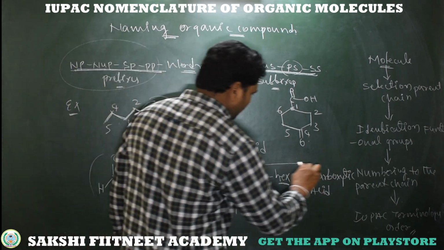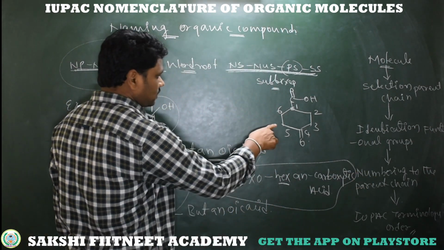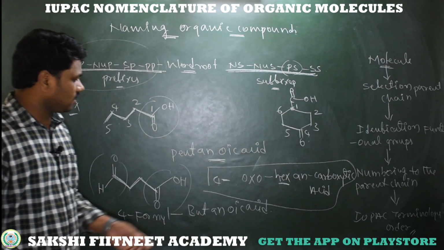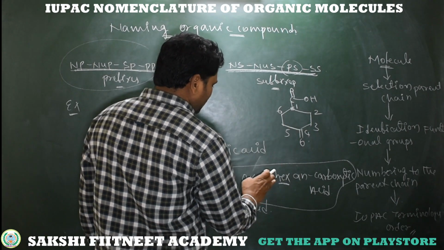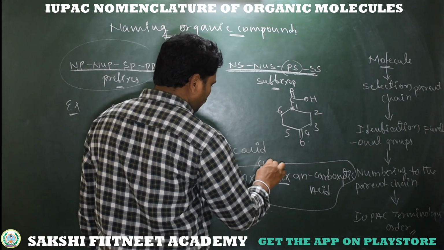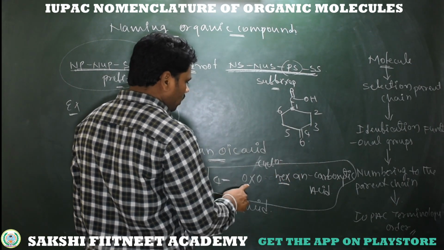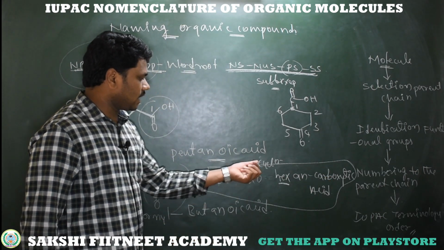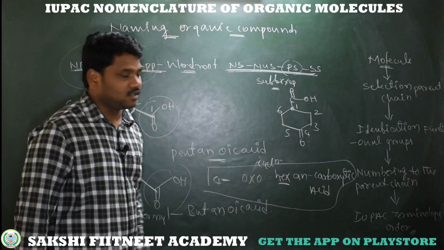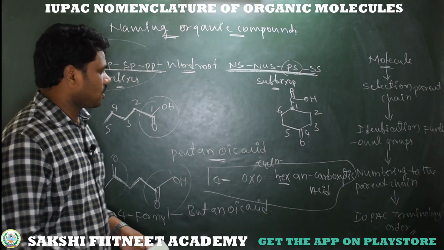This is the IUPAC name of this compound. Sorry, what about the arrangement of these 6 carbons? It's cyclo. 4-oxo cyclohex and carboxylic acid: 4-oxocyclohexane carboxylic acid. This is the IUPAC name of this compound.